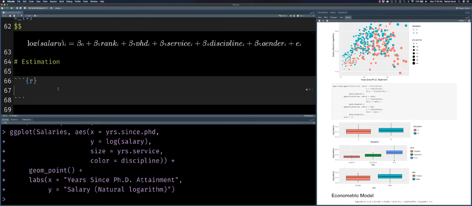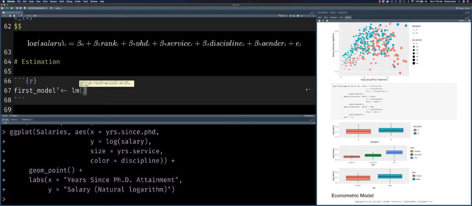I'll insert an R chunk here, and because this is our first pass, I'll just call this first model for lack of creativity. And then we'll use the function lm for linear model. Once you type in lm in an R Markdown, it gives you a little preview box of all the various things that you might possibly want to put in here. We don't need nearly this many